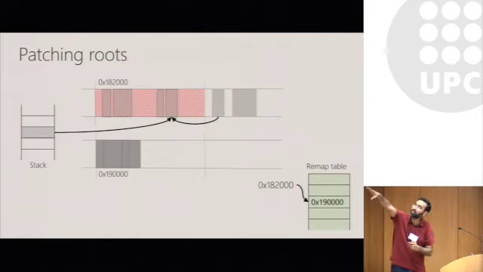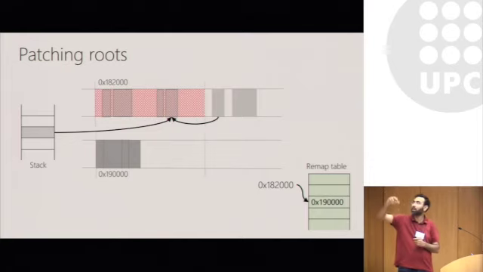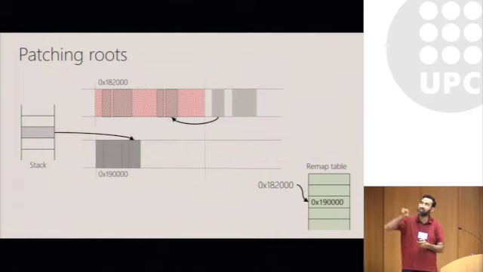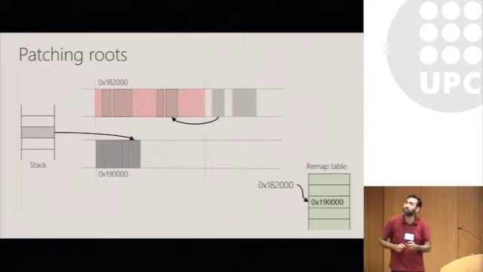Before we migrate the objects away, we create an entry in what we call the remap table, which is indexed using the source address of the page and contains the address of the target page where the objects have been placed. Now, when you get an exception if you try and follow this reference, our allocator is able to look up the remap table and patch this reference and point it to the right object on the stack, right object in the heap. And this happens as part of the exception handler.